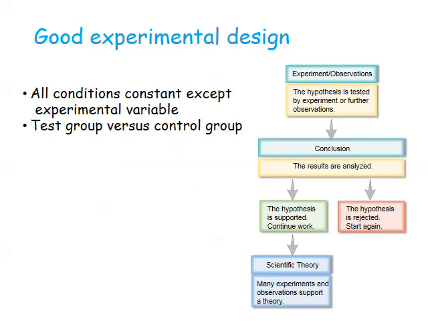In good experimental design, you would set up two groups, a test group and a control group. The test group would be the group that received Miracle-Gro, and the control group of plants, the plants that didn't. All other conditions need to be kept constant, except for this experimental variable, the addition of Miracle-Gro.